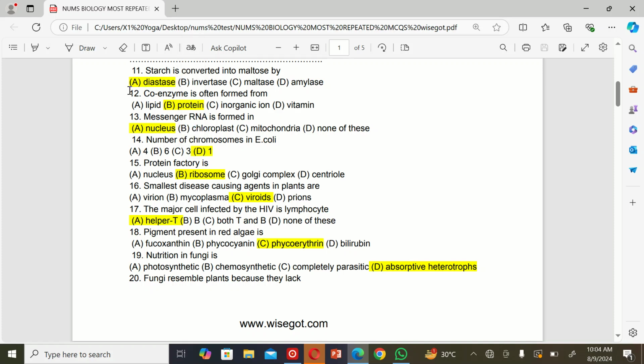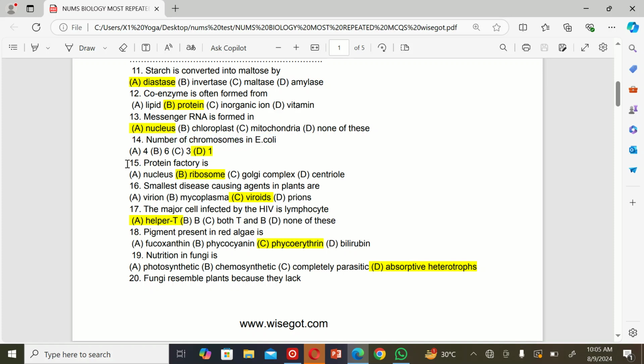The next MCQ is: coenzyme is often formed from A. Lipid, B. Protein, C. Inorganic ion, and D. Vitamins. The correct option is B. The next MCQ is: messenger RNA is formed in A. Nucleus, B. Chloroplast, C. Mitochondria, and D. None of these. The correct option is A, nucleus. The next MCQ is: number of chromosomes in E. coli. A. 4, B. 6, C. 3, and D. 1. The correct option is D, 1.